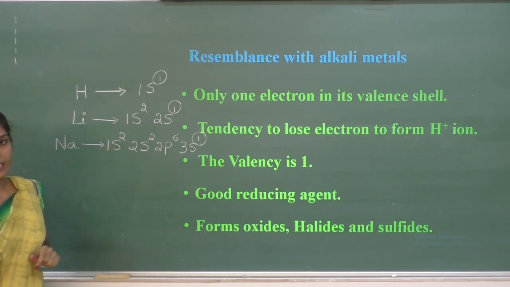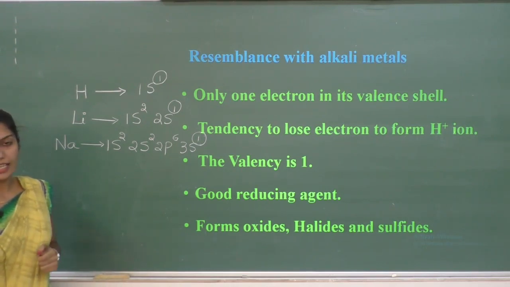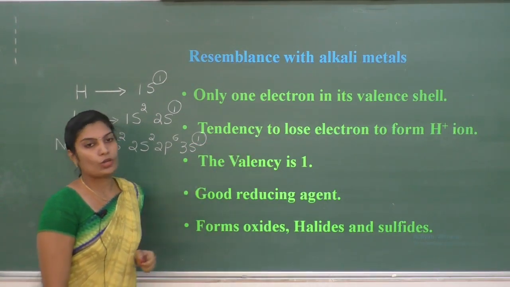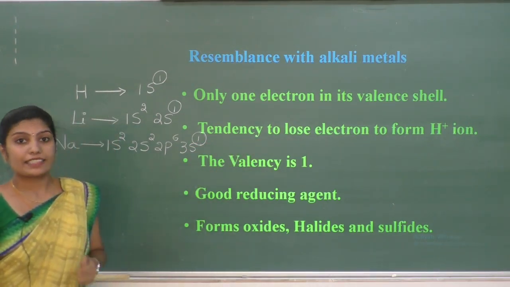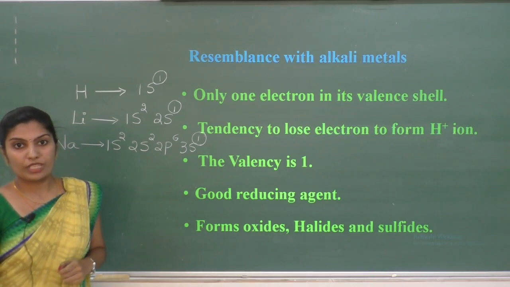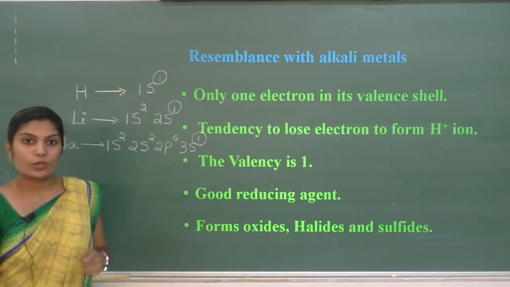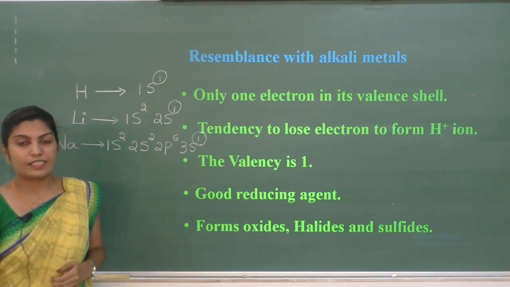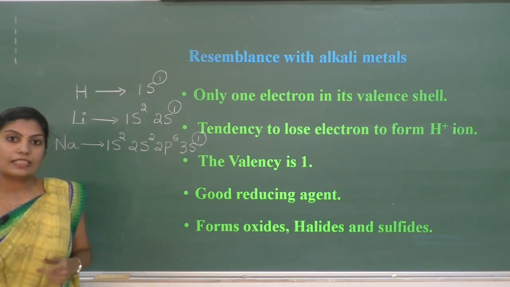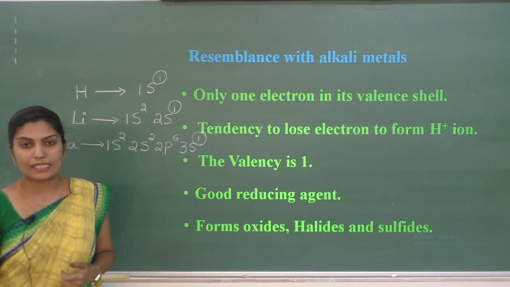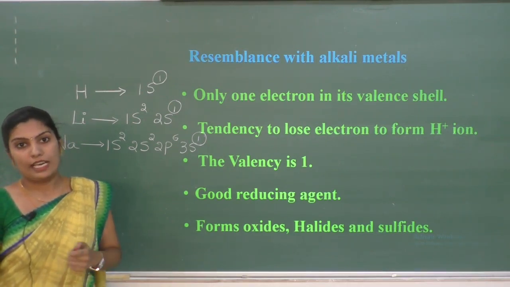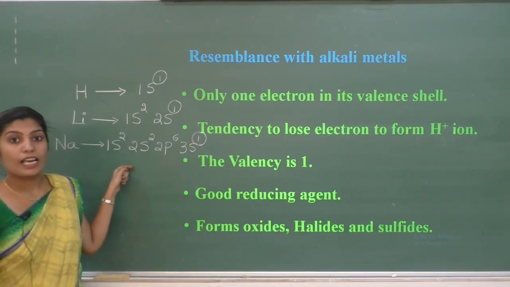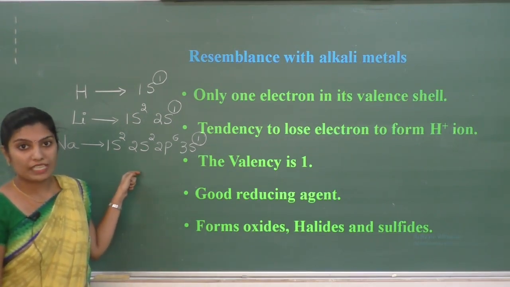The next similarity between hydrogen and alkali metals is the tendency to lose an electron to form a cation. What do you mean by this property? You all know that elements which have a tendency to lose electrons are called electropositive elements. You know that alkali metals are electropositive elements.